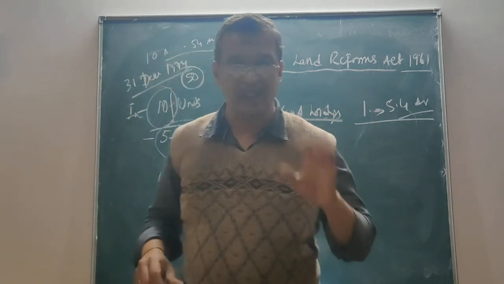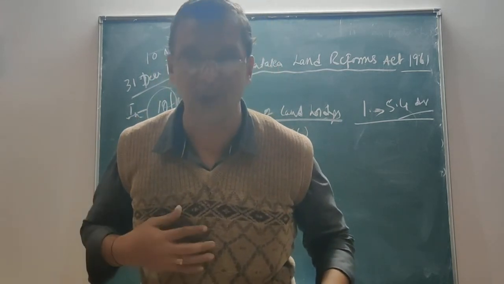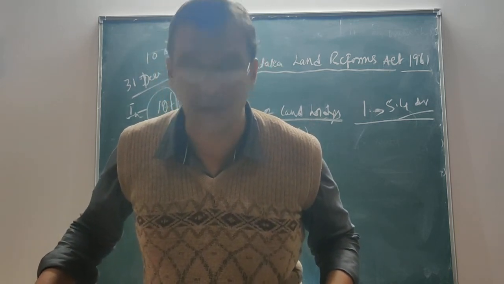I repeat, as of the 31st day of December 1974, the declaration has to be made by the person.